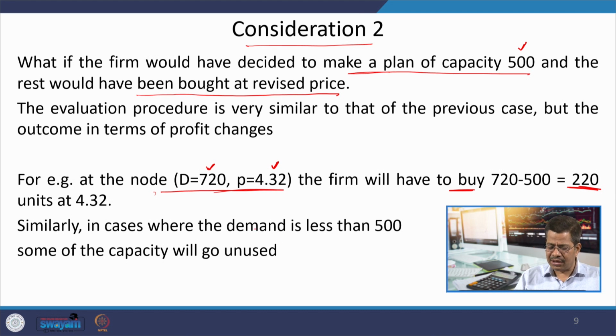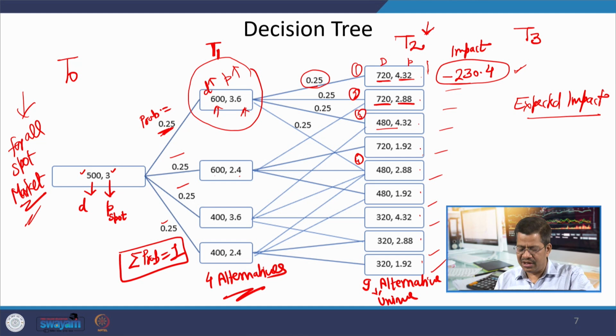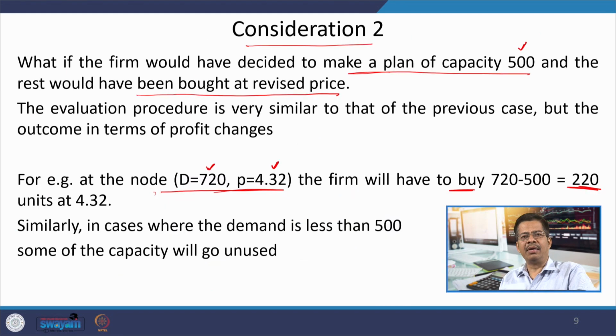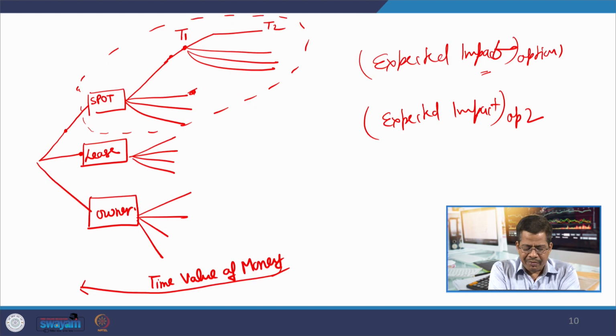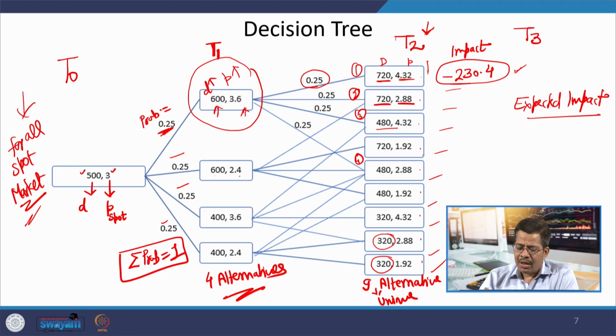And if you see our decision tree, these are the possible scenarios, 320, 480 etc., where you have less than 500 demand, and because of that, the additional capacity you have will remain unused. So, that is a risk also: you have built extra capacity and that will not be used. You have to do both these calculations as part of your homework also, that is, develop a model like this itself, and here you have to calculate the expected value.